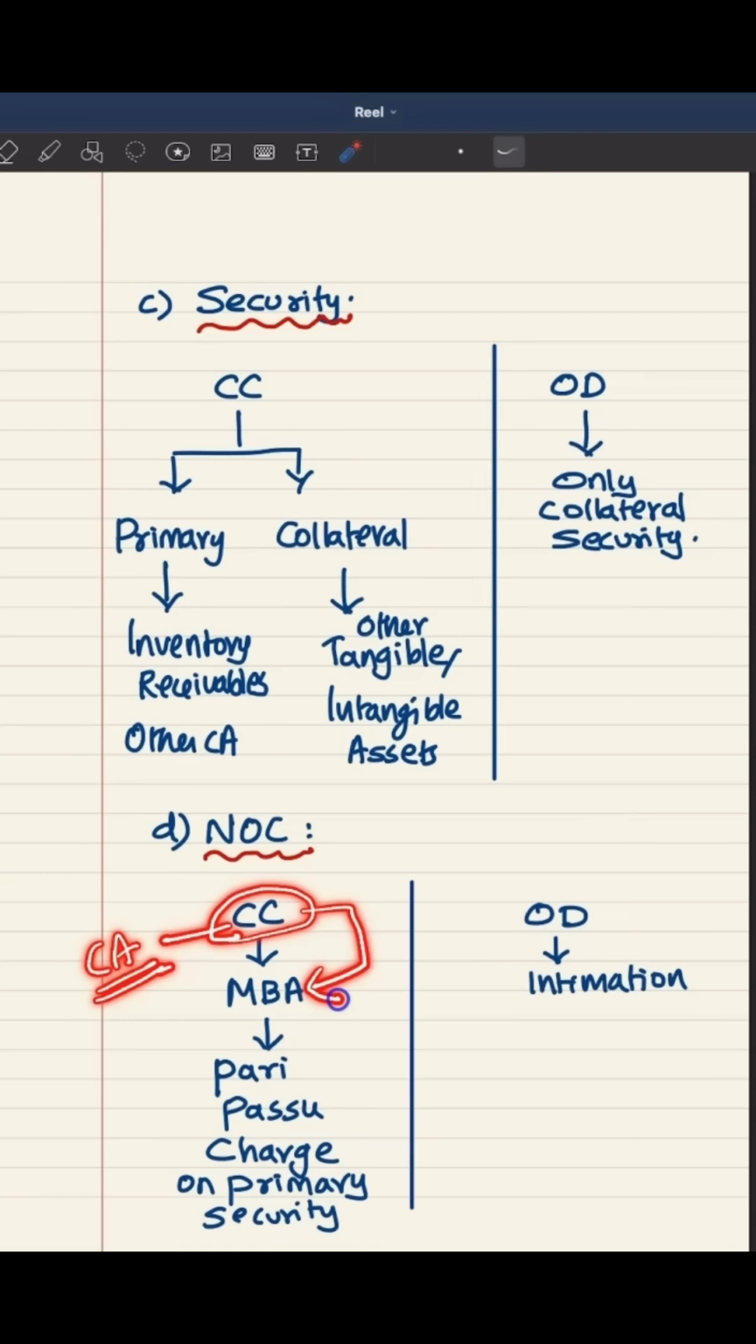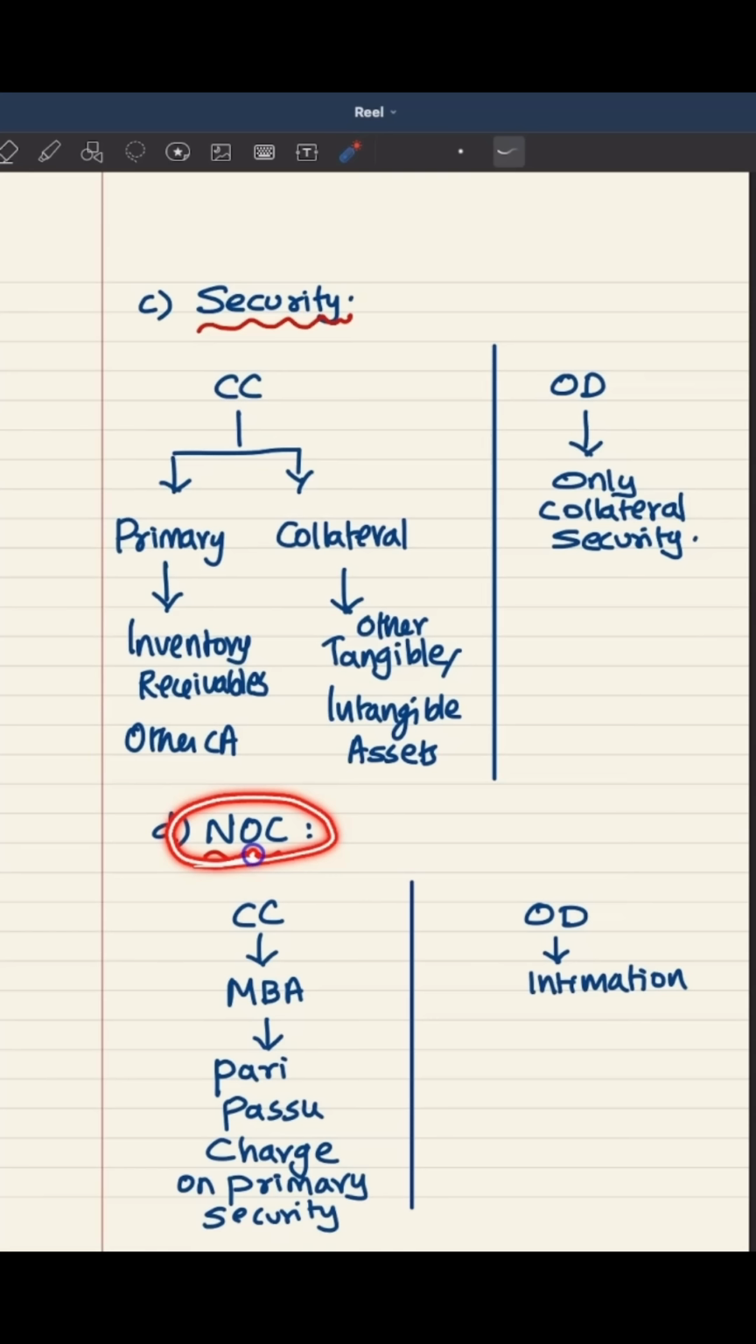In that case, for the new bank which is coming into the multiple banking arrangement, also, this current asset have to be shared. It means they have to go into pari passu charge arrangement on primary security, and this pari passu charge cannot be created unless and until the existing bank gives no objection certificate. That may not be the case with overdraft.